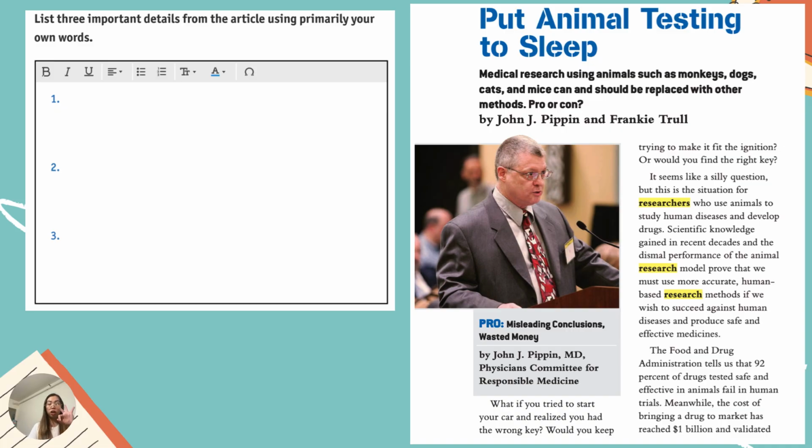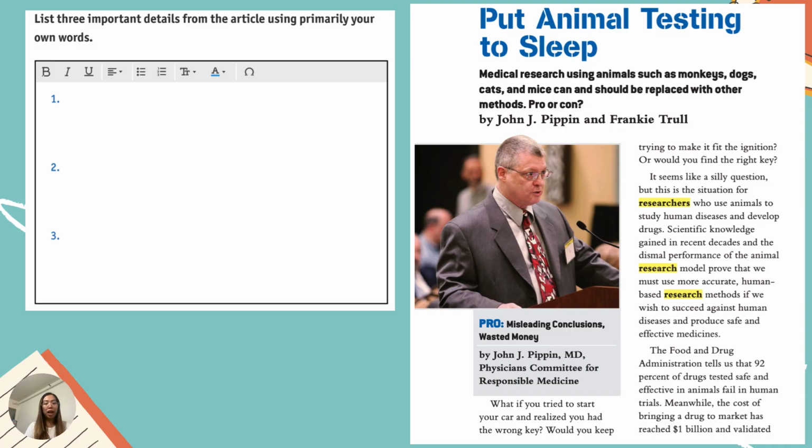So let us look at the third paragraph. The Food and Drug Administration tells us that 92% of drugs tested safe and effective in animals fail in human trials. Do you think that is an important one and supports the stop to animal testing? Definitely. So we can write it as the important detail.